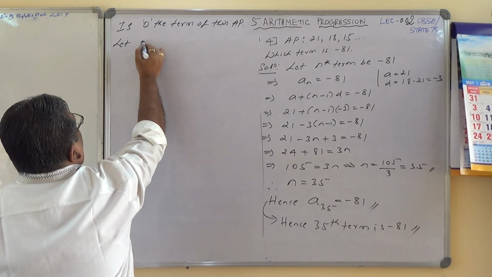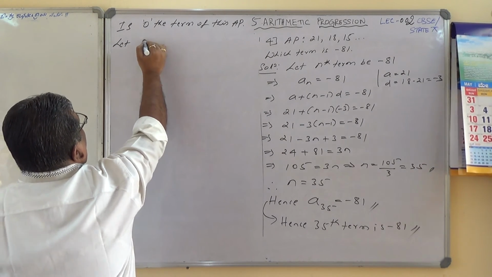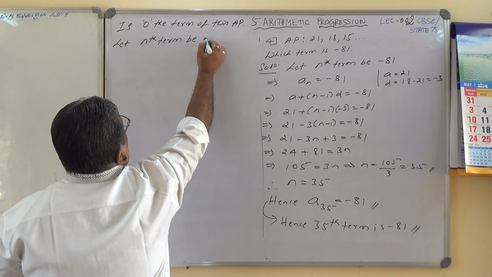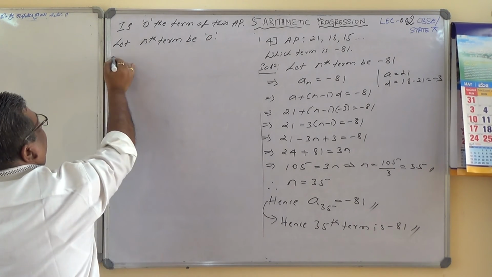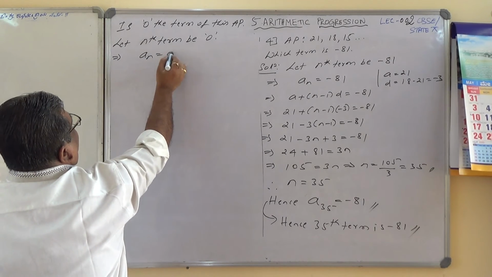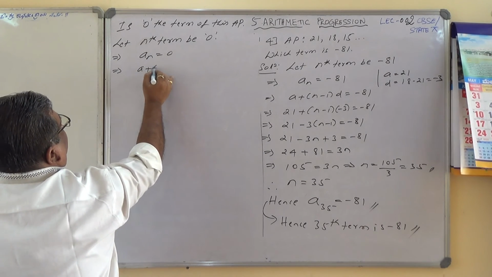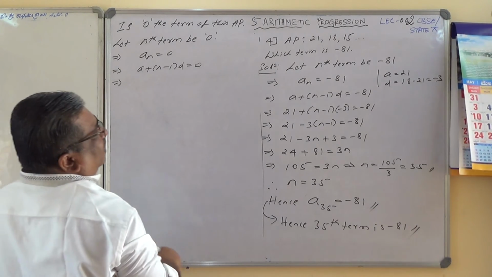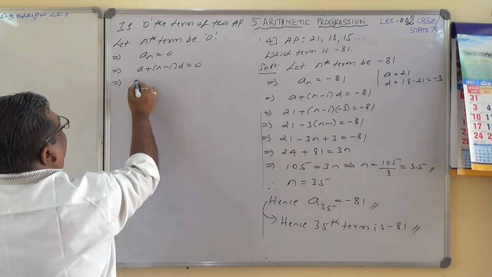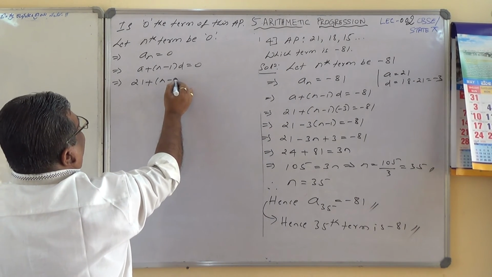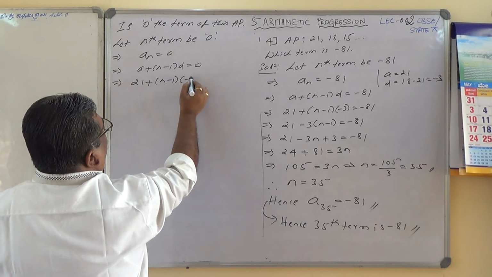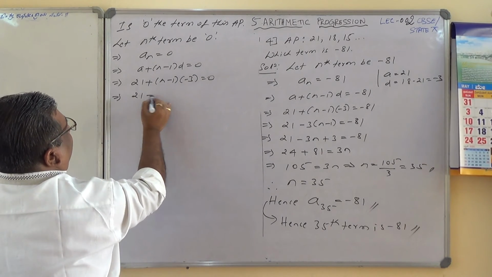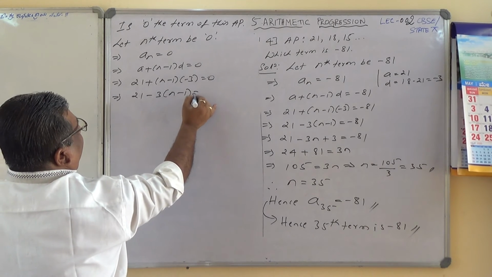Let the nth term be 0, implies an equals 0, implies a plus n minus 1 into d equals 0. What is the value of a there? a is 21, plus n minus 1 into d, d is minus 3, equals 0, implies 21 minus 3 times n minus 1 equals 0.